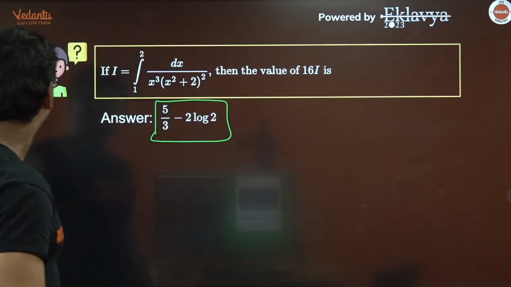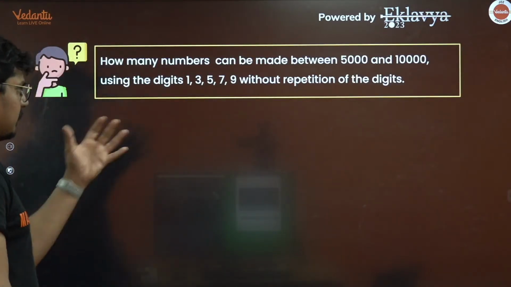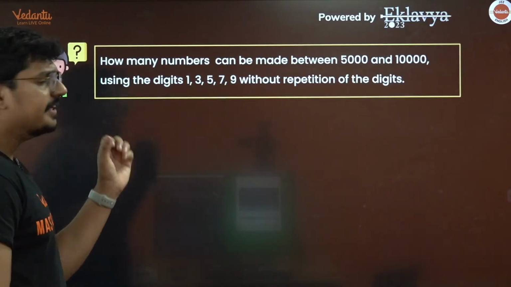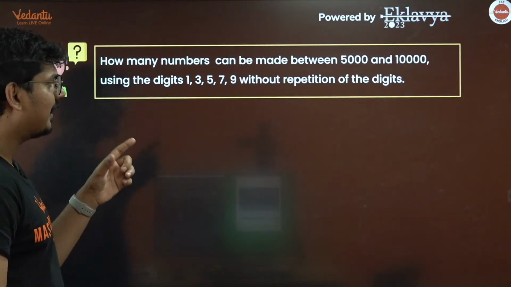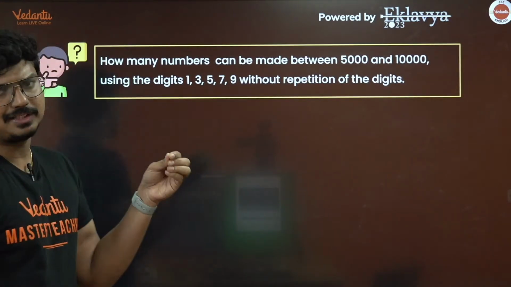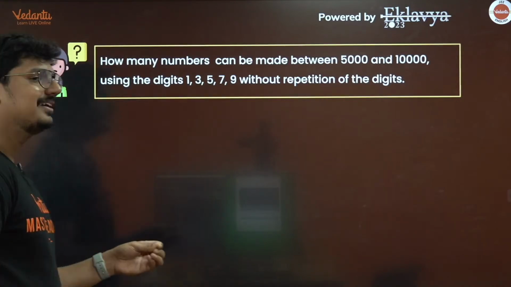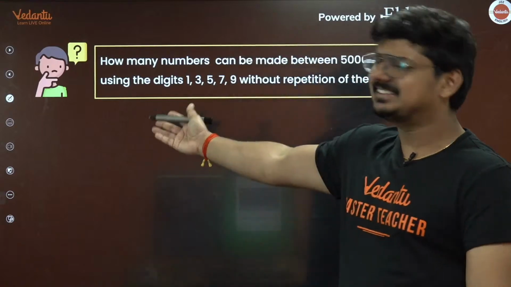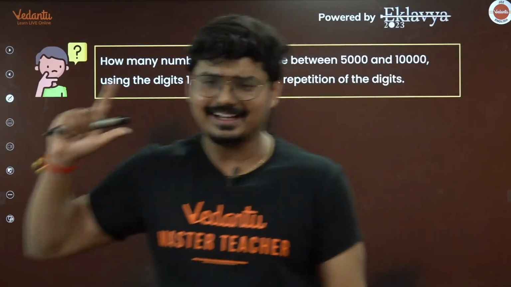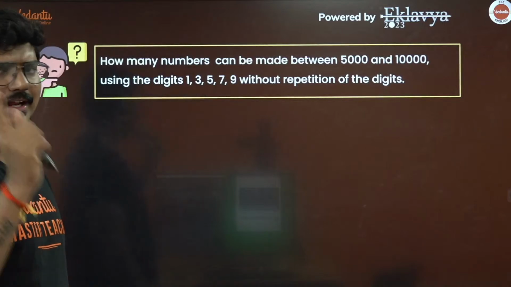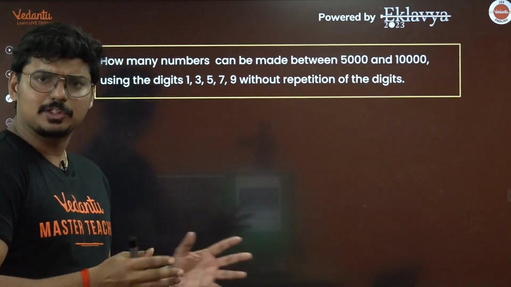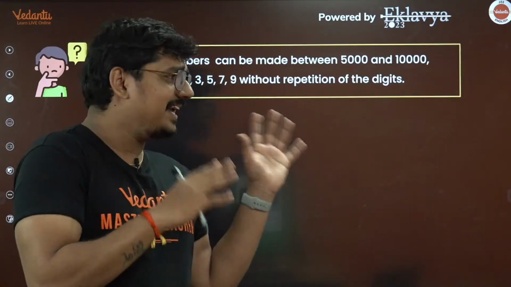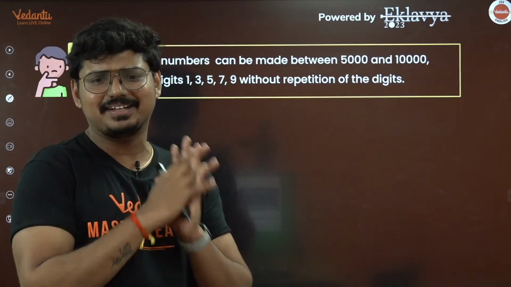Okay, fine. So now let me go to another question for you. Now you see this question. How many numbers can be made between 5,000 and 10,000 using the digits 1, 3, 5, 7, 9 without repetition of the digits? Oh man, such a simple question. Again, this is an NCERT question. And I think again, this shift 2 people are very, very lucky. In fact, this type of question was also asked yesterday, I think in shift 1, same type of question, very simple, very easy.